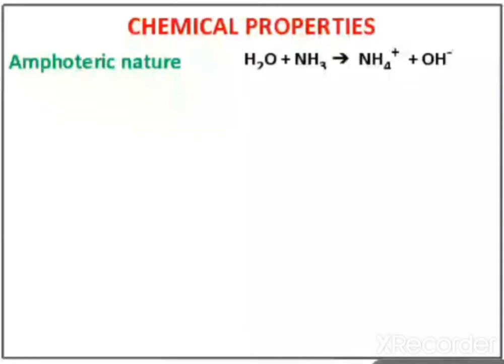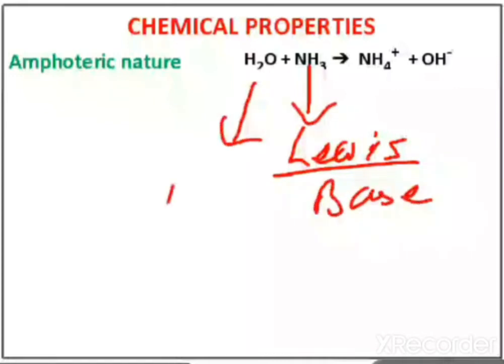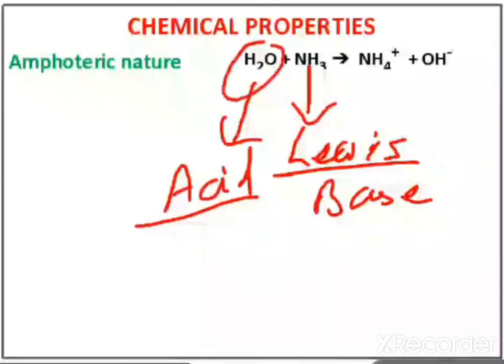In the first example, you see ammonia, it's a Lewis base. If water reacts with ammonia and liberates OH minus, then H2O is acid. Why? Because NH3 is a base. You see, this NH3 is a Lewis base. In 7th chapter, we have discussed what are Lewis bases and Lewis acids. So NH3 is Lewis base, so H2O will be Lewis acid. So its nature is acidic in this case.